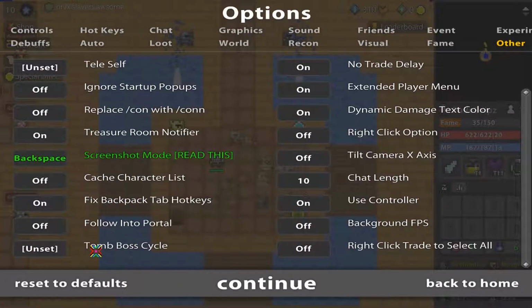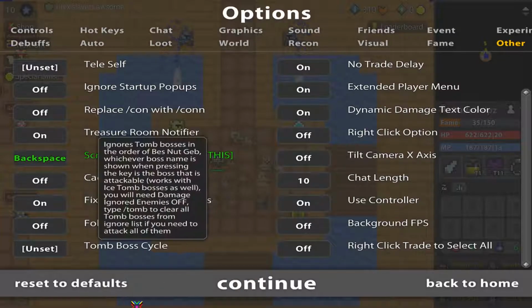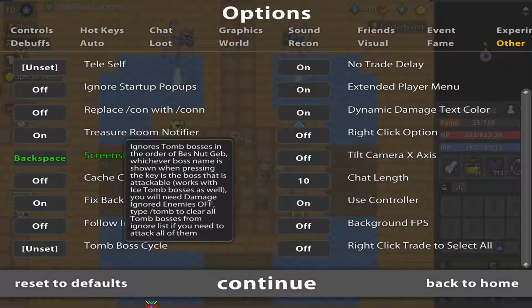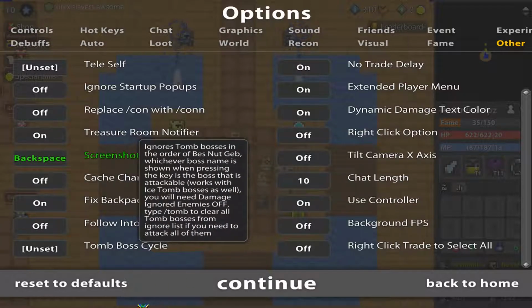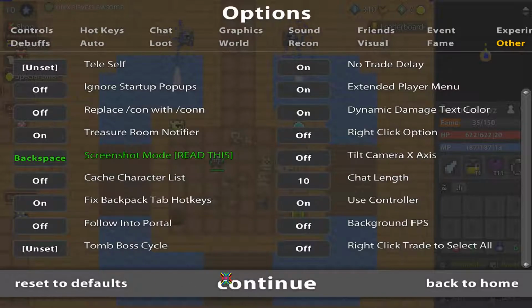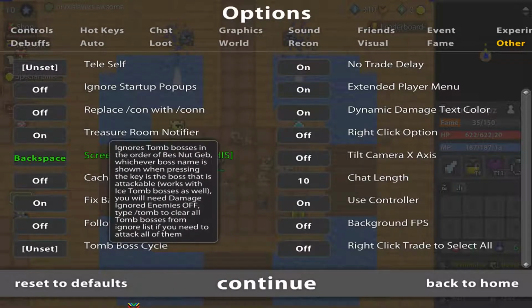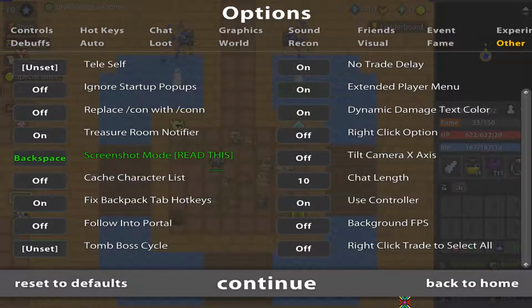Following portal, no need. Taunt boss cycle. This is useful if you're a private Tom, you want to use auto aim. It will just put it on the cycle. You have to find out yourself how it works because I never use it. Right click, trade, select all. No. Alright.